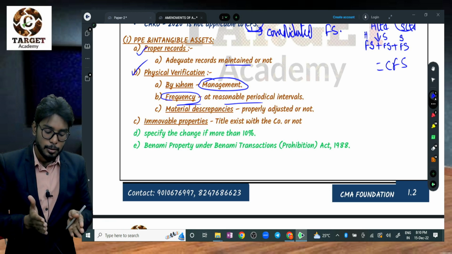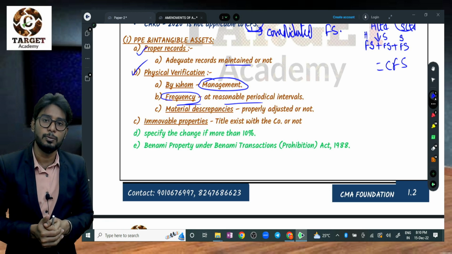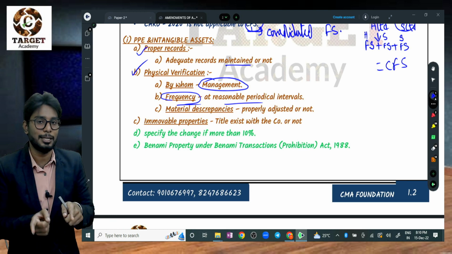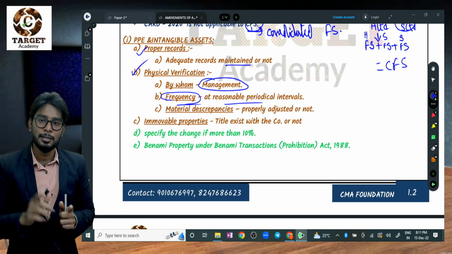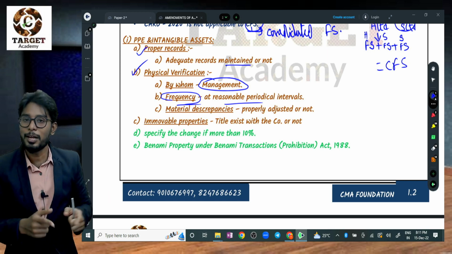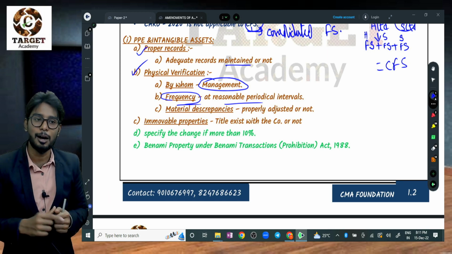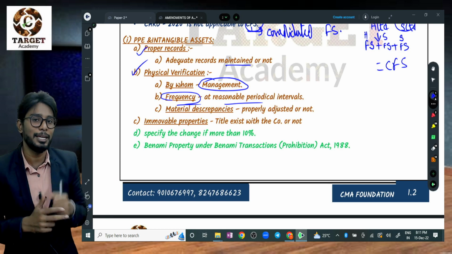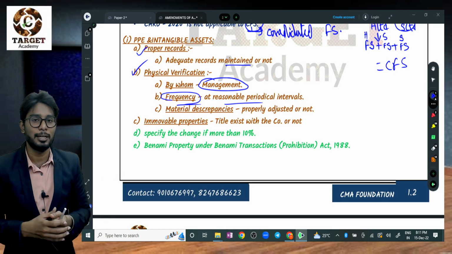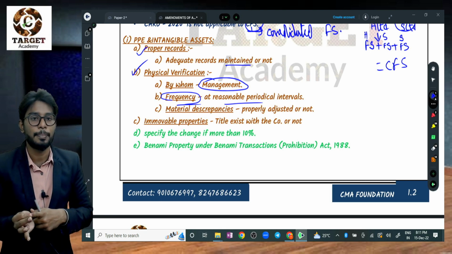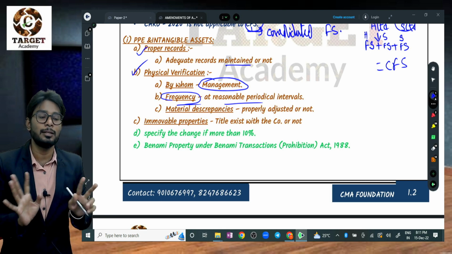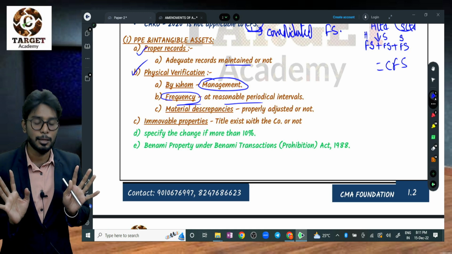Then what will the auditor do? One thing, he needs to check whether they are verifying or not. Sir, I have one doubt. The auditor will not be there while the management staff are verifying. How can he ensure that they are verifying? They just tell us that they are verifying, right? Based on the reports and based on surprise checks, the auditor will get to know whether they are checking the assets regularly.